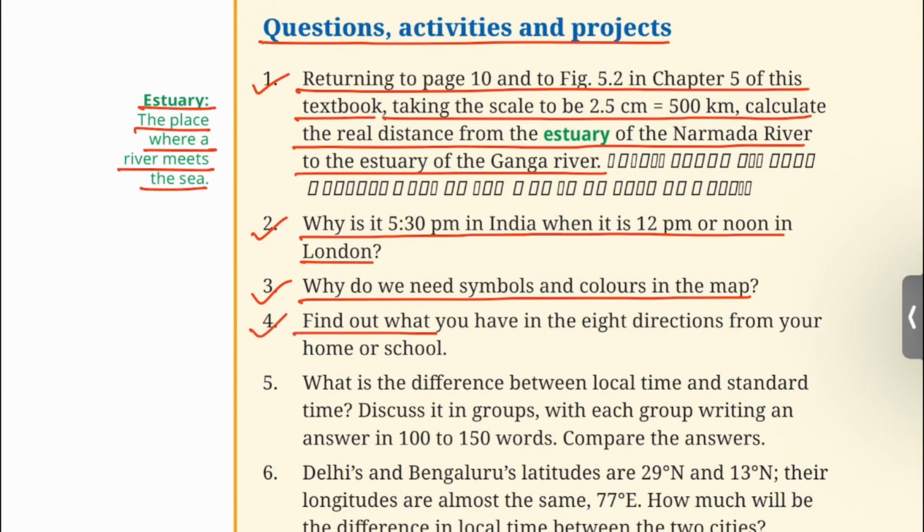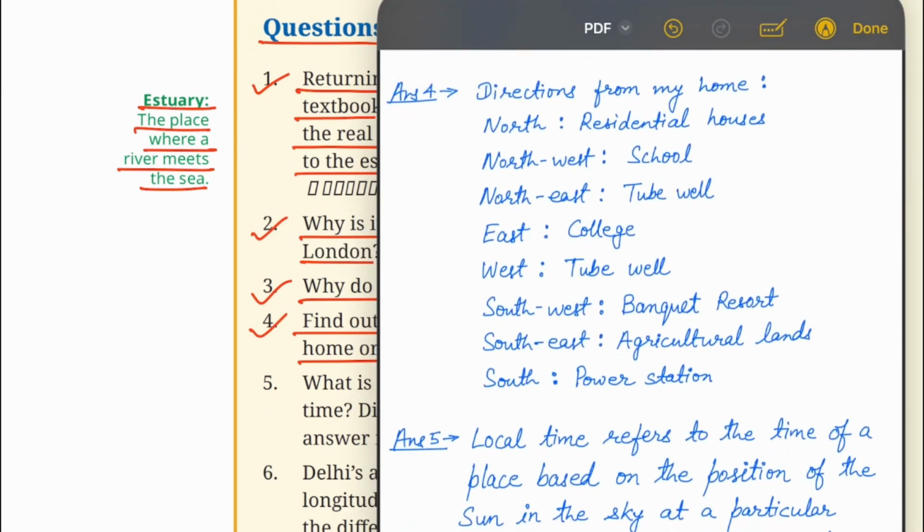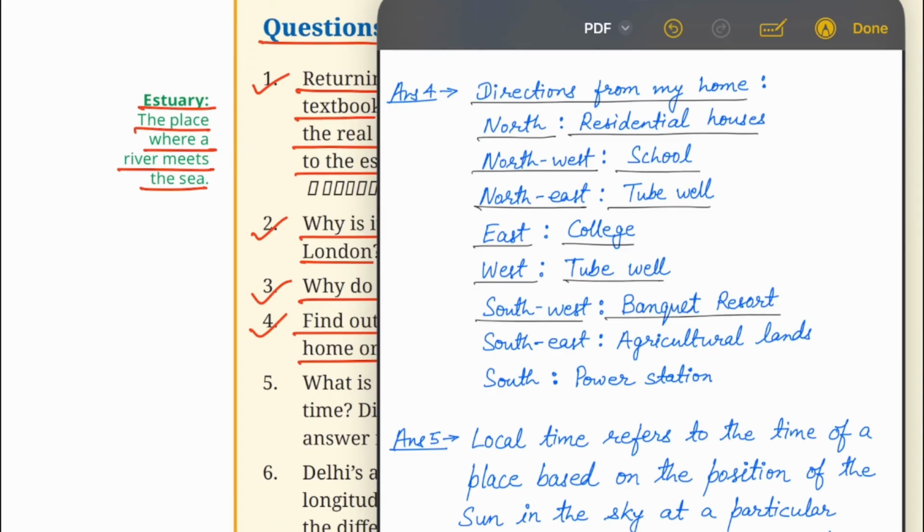4. Find out what you have in the 8 directions from your home or school. You can try doing this. For your help, you can write the answer like this. Directions from my home: north, residential houses; northwest, school; northeast, tube well; east, college; west, tube well; southwest, banquet resort; southeast, agricultural lands; south, power station.